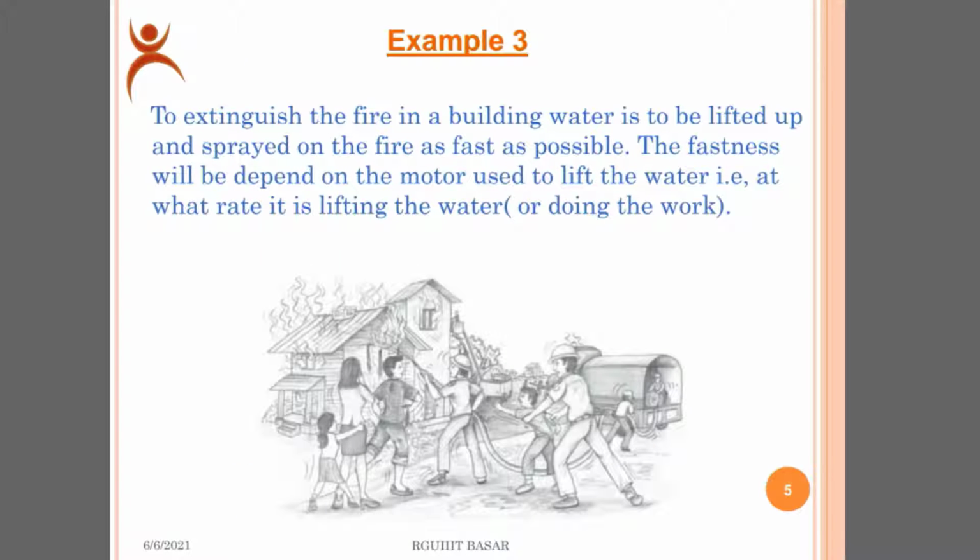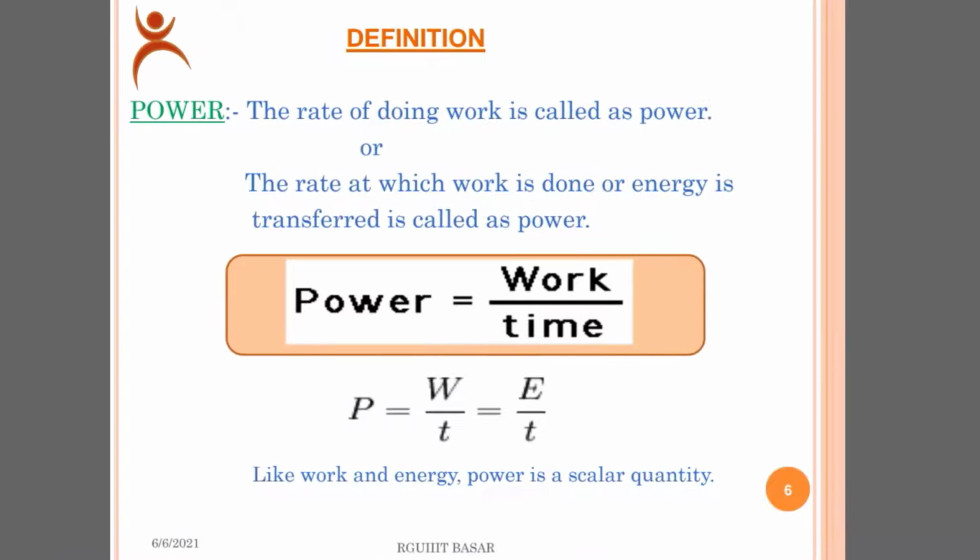Example 3. To extinguish the fire in a building, water is to be lifted up and sprayed on the fire as fast as possible. The fastness will depend on the motor used to lift the water, that is, at what rate it is lifting the water or doing the work, as shown in the figure. Then go to another slide.